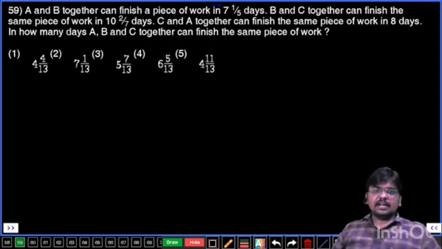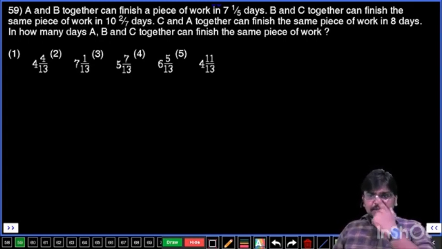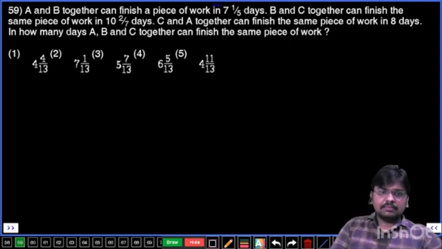Question number 59. A and B together can finish a piece of work in 7 1 by 5 days. B and C together can finish the same piece of work in 10 2 by 7 days. C and A together can finish the same piece of work in 8 days. In how many days can A, B, C together finish the same piece of work? Now, A, B together.